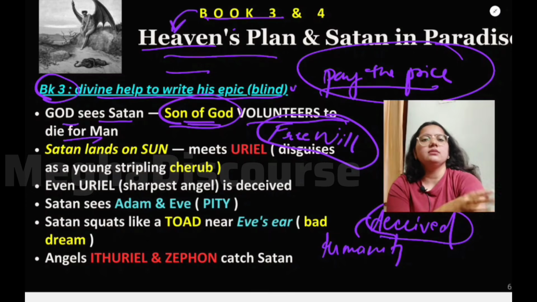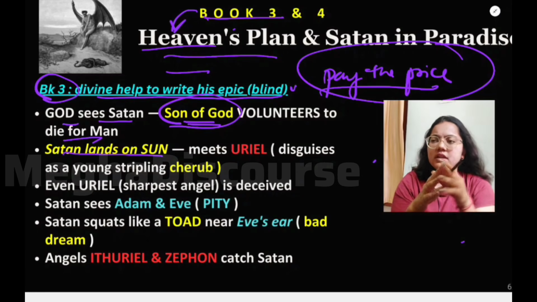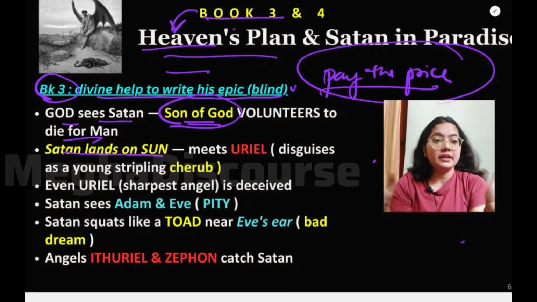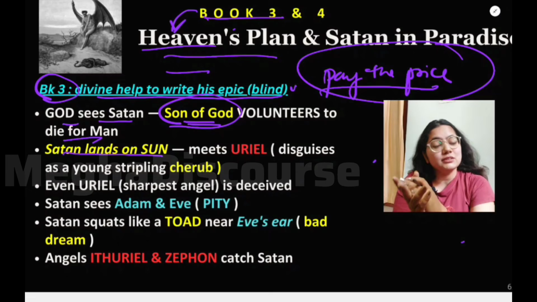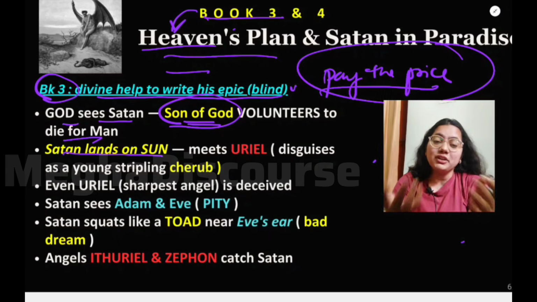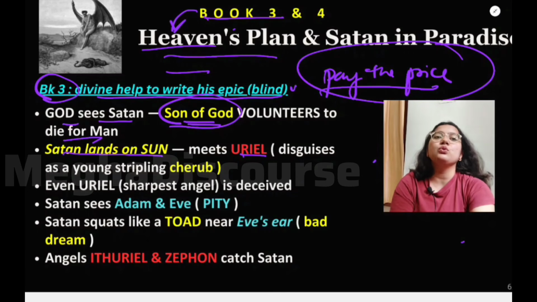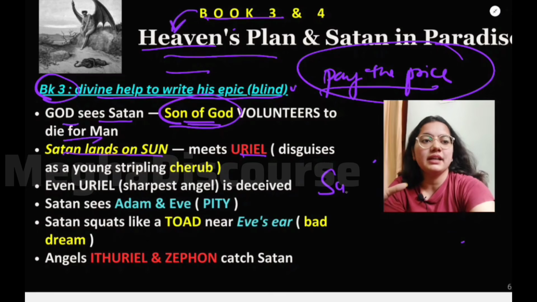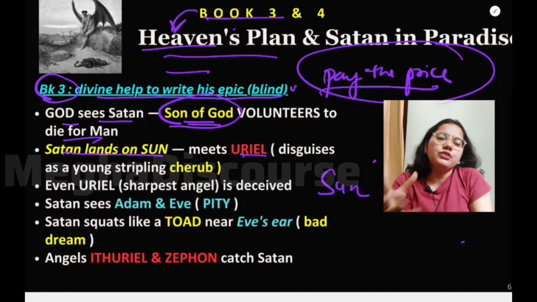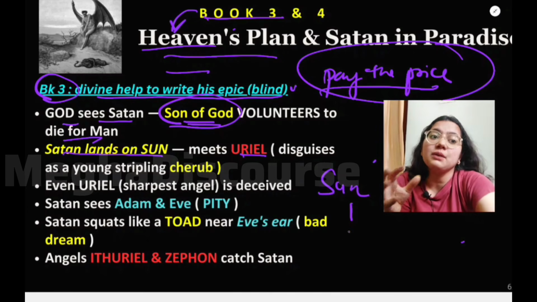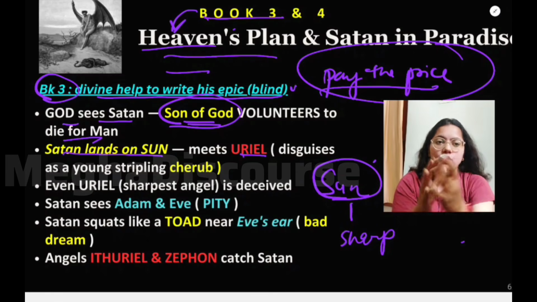The scene is shifting again. Now Satan lands on the sun. There is this sun, and now Satan is sitting on the sun and observing the paradise, Adam, Eve, the newly formed creatures, and he meets Uriel there. Uriel is an angel who is guarding the sun, and he is standing there as a guard. Uriel is one of the angels who is very sharp-sighted, because he is guarding the sun. He has good vision. He has the power of seeing.